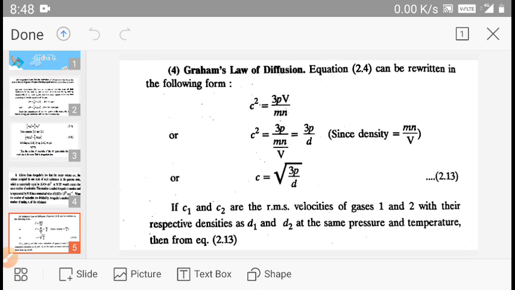Now, taking the square root, we get the value of the root mean square velocity, which is equal to under root of 3p upon density. If C1 and C2 are the root mean square velocities of gases 1 and 2 respectively, their densities will be D1 and D2 at the same pressure and temperature.